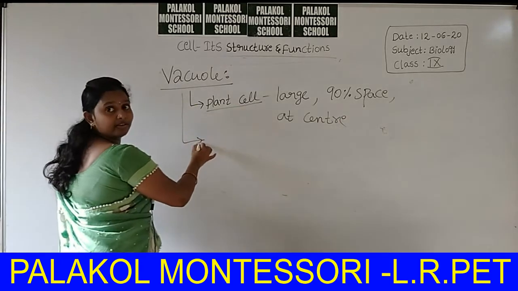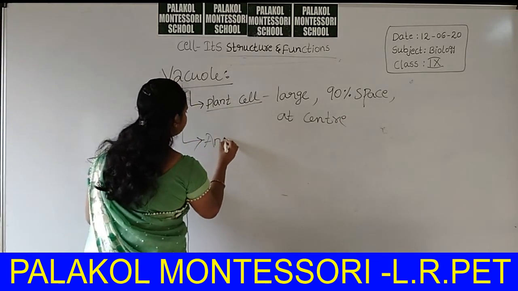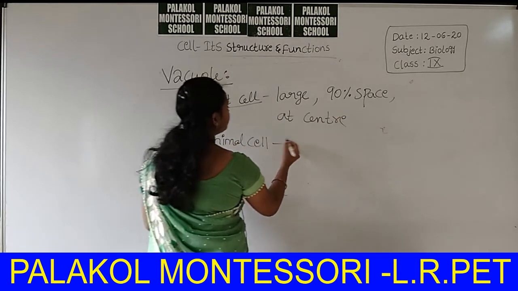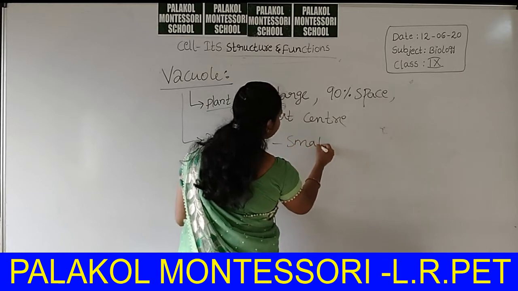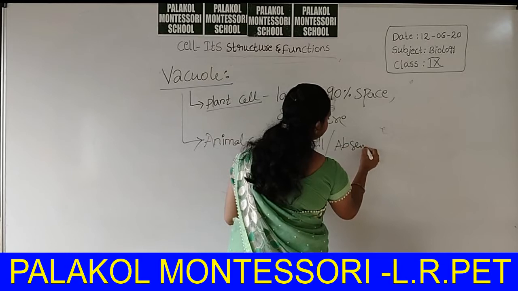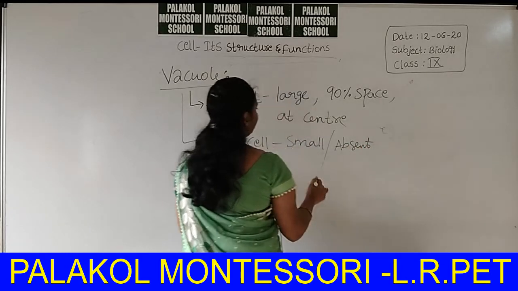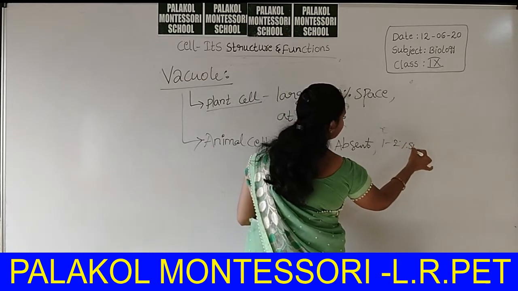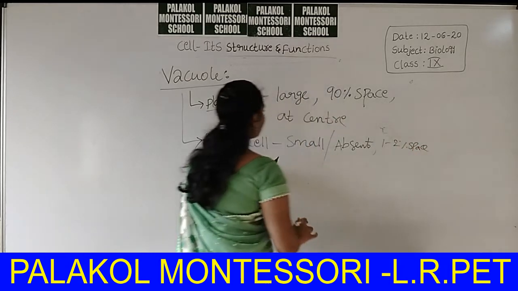But in the case of an animal cell, it may be small or completely absent. Only 1 or 2% of space can be occupied by vacuoles.